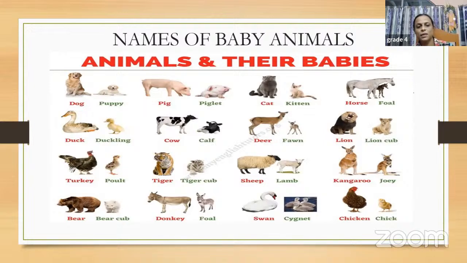You must have seen small ducklings moving with their mothers, right? Aren't they cute? Then a baby cow is known as a calf. The baby of a deer is known as a fawn. And the baby of a lion is known as a cub, lion cub, because we also call the babies of some other animals cubs. For example, tiger also, we call it a tiger cub. So we specify whether it is a cub of that particular animal or not.